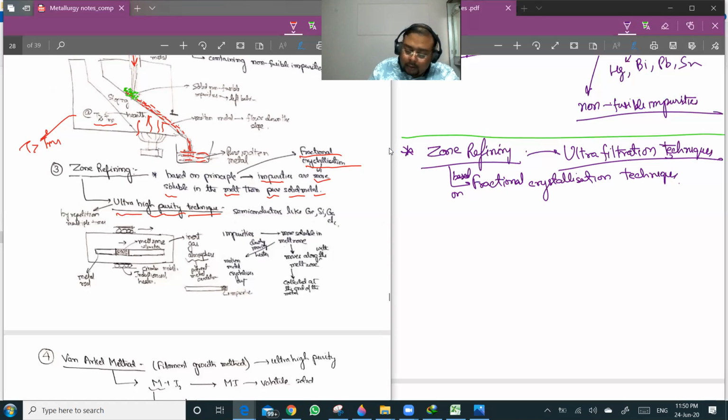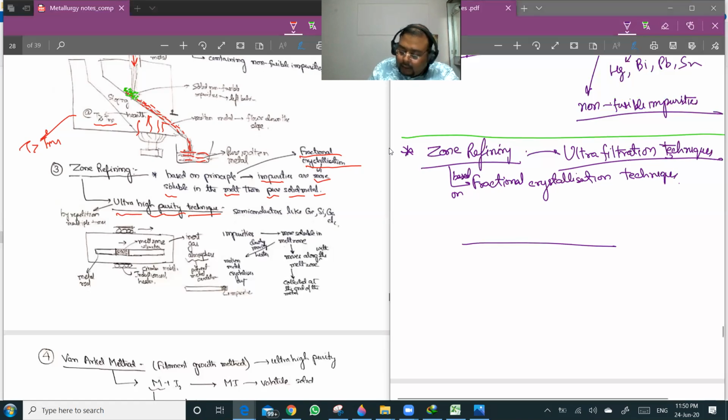What we do is we take a chamber, and this chamber from outside is surrounded by a cylindrical heater. Now you see inside we have the rod.